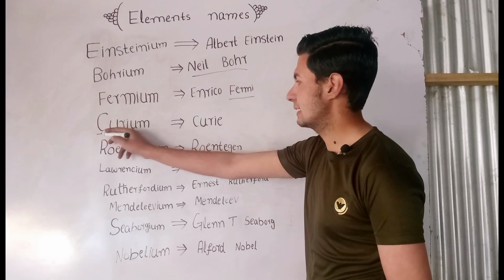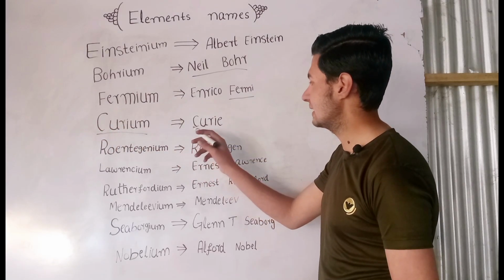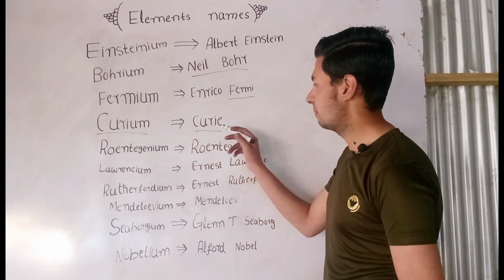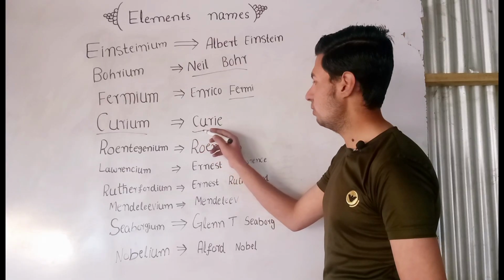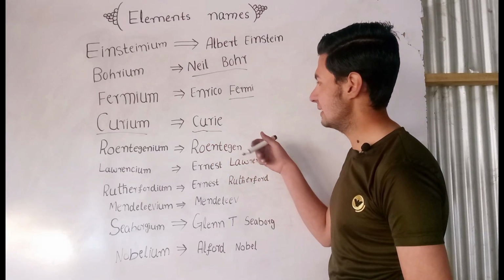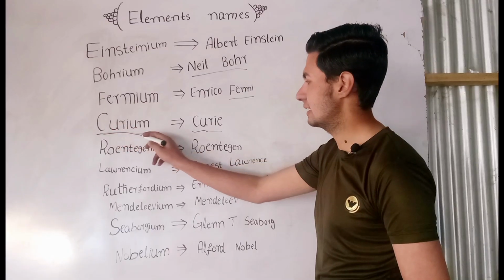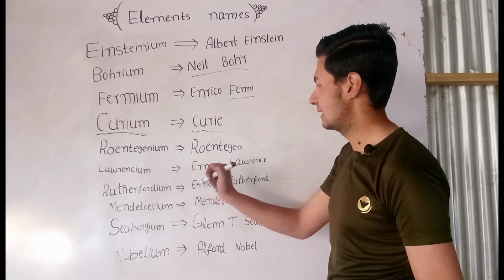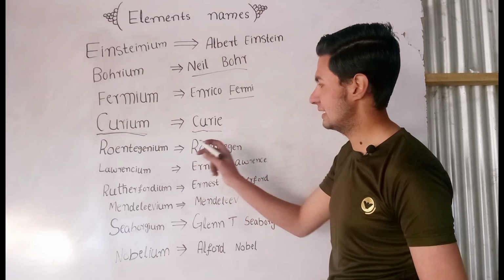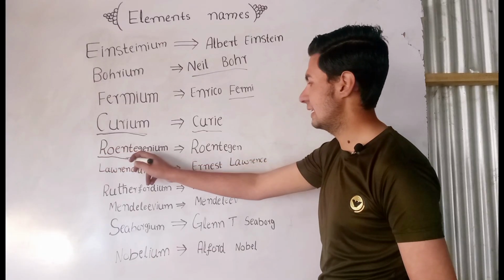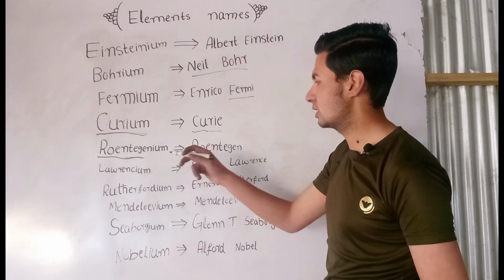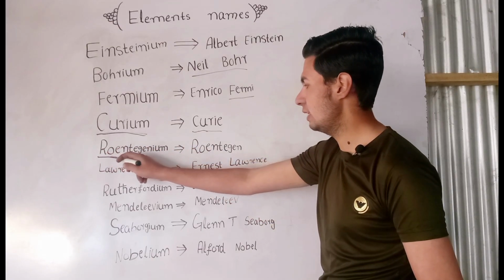There is an element curium, which is named for Curie, Madame Curie. Madame Curie was a scientist, and on the basis of this name, curium is an element in the periodic table. Roentgen. Roentgen was a scientist. On the name of this scientist, there is an element, roentgenium.